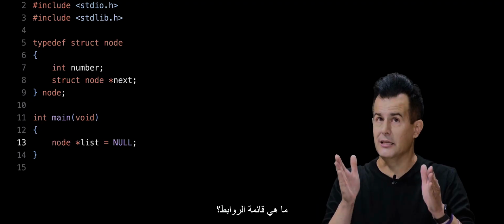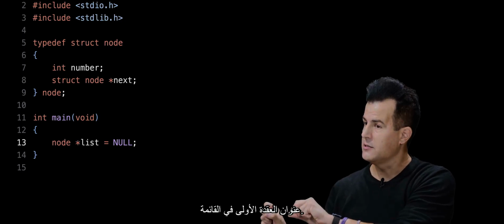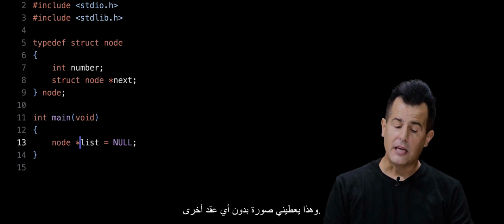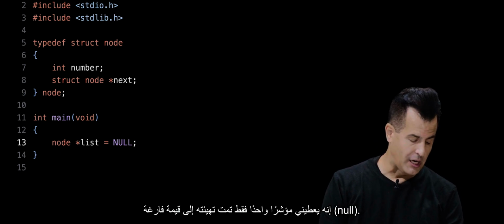That is to say, what is the linked list? Well, it's by definition the address of the first node in the list. So that's the first subtlety here. That gives me a picture with no other nodes. It just gives me a single pointer initialized to null.